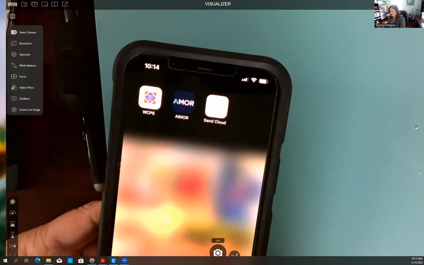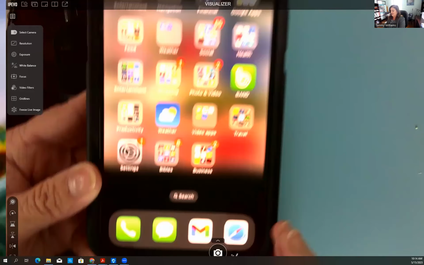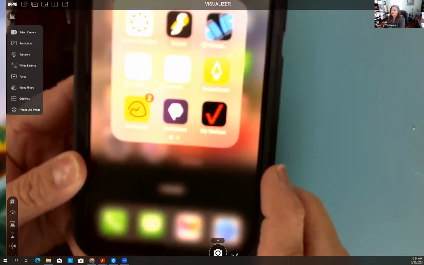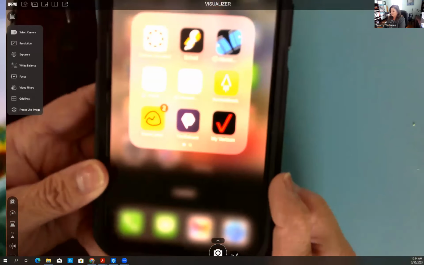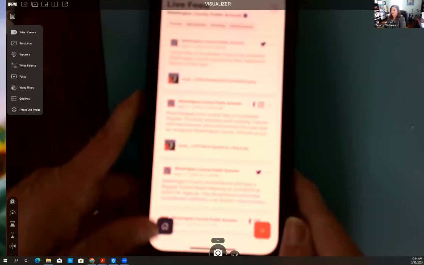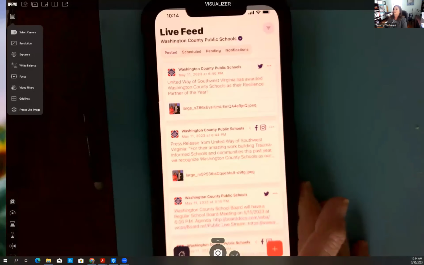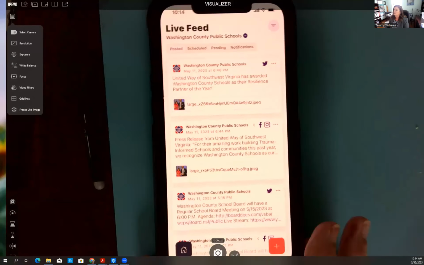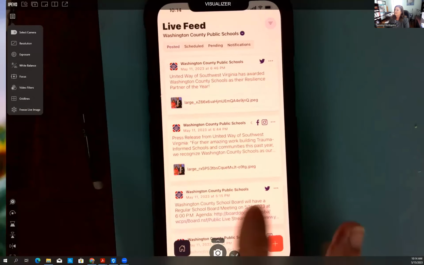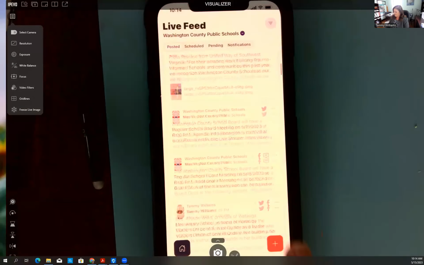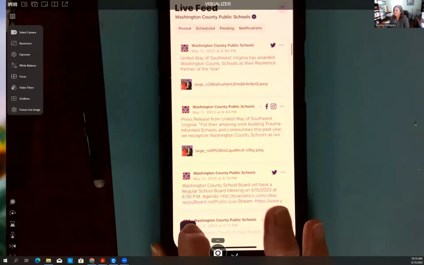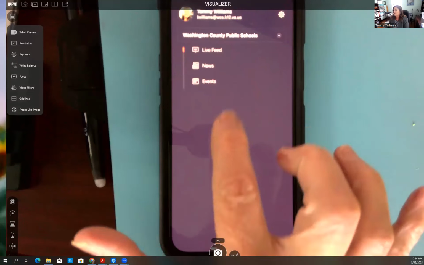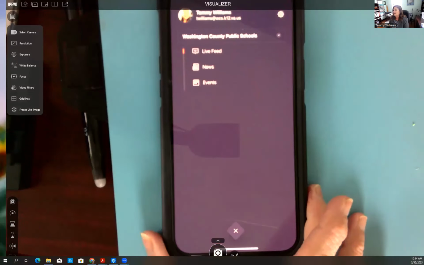But if you want the one to edit things, this is the one you log into and use the exact same thing you used before. You're going to use your Washington County email and password and all of that. So when you get it, this shows you the exact same thing. It's just a little more condensed. This is the live feed. And there's a home button on the bottom. When you click that, you can either choose live feed, news, or events, because those are the three things you can edit in the app.